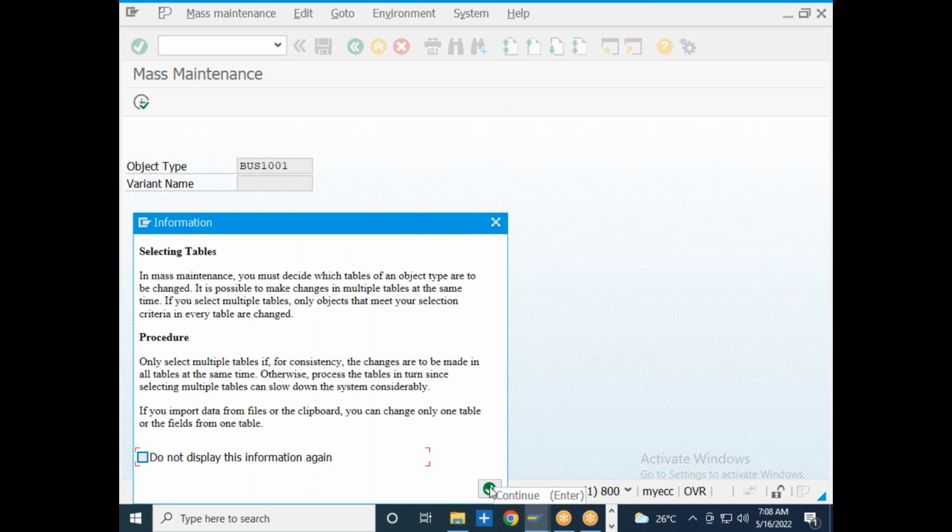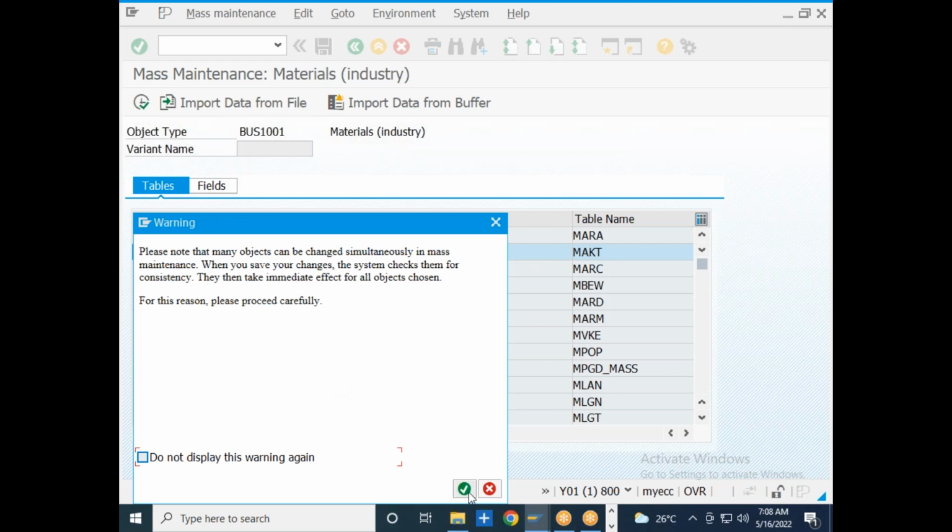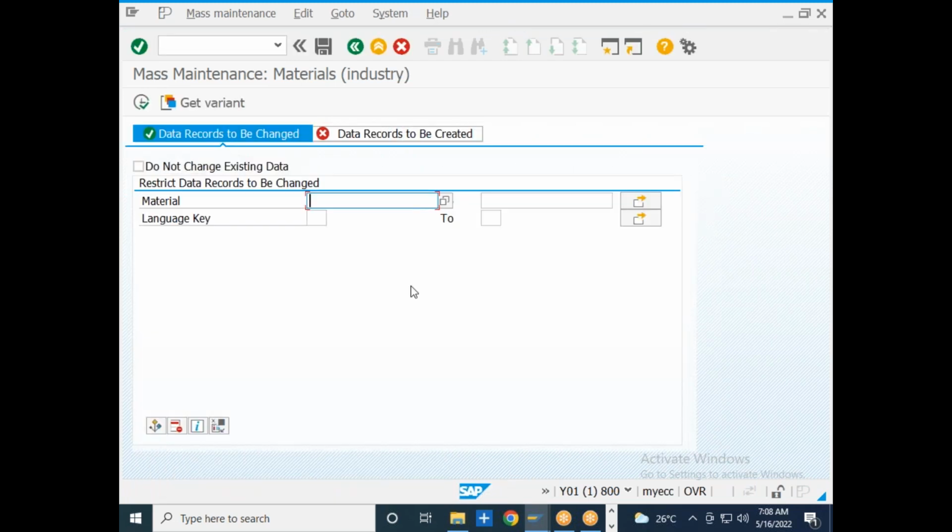I will click continue. Let us say I want to change the material master description. So I just need to select the relevant table where I want to perform the changes for a particular material in mass. Let us say I want to change the description of the material. Then I will select the descriptions, go to the execute button, and click on OK.